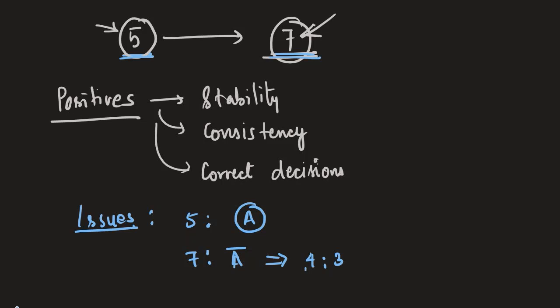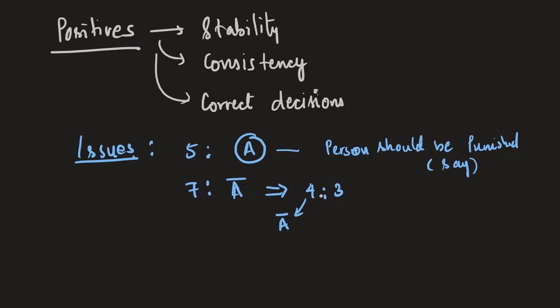So let us say these 4 judges here have ruled in favor of A bar. That is, this person should not be punished. So these 4 people have ruled that this person should not be punished. Whereas 3 judges here have ruled in favor of A, that is, the person should be punished.